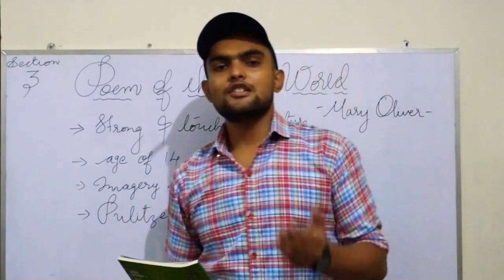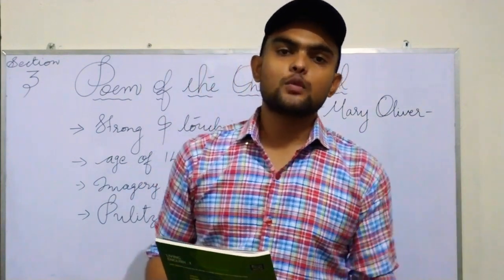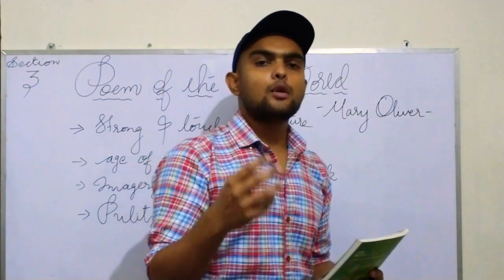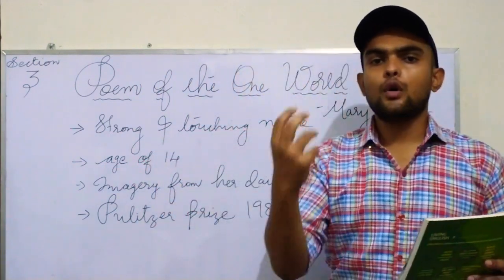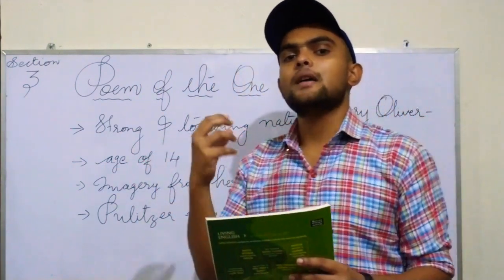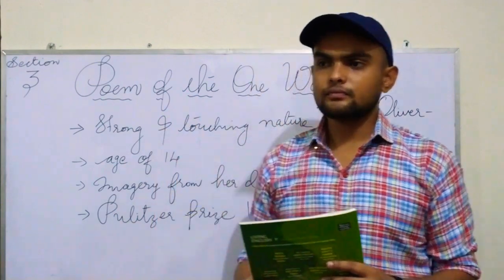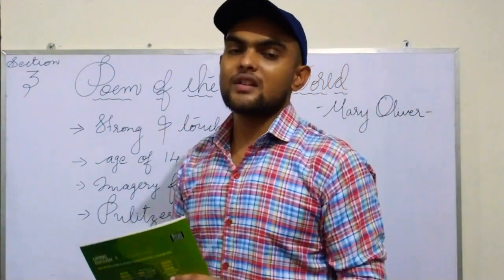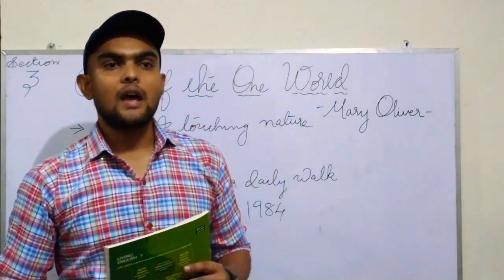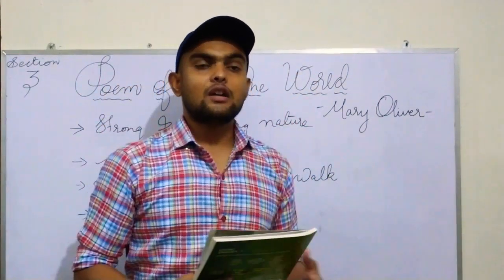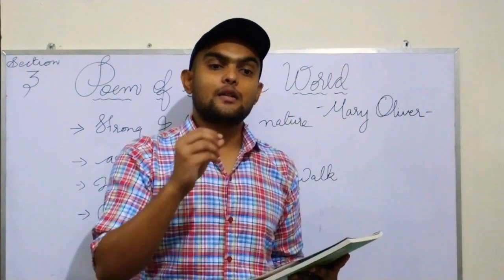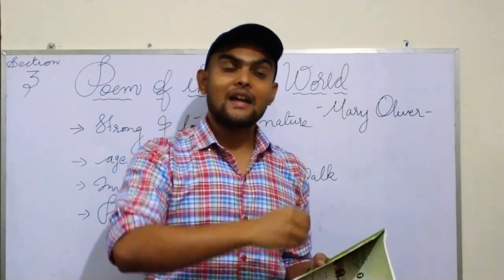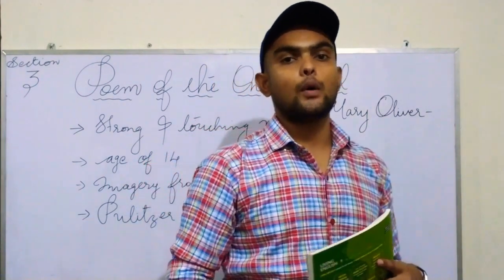Here, the poem is written by Mary Oliver. Before moving to the poem, we will see some details about Mary Oliver. Who was she? She was a US-born citizen, and she started writing poems at your age, when she was 12 or 13.